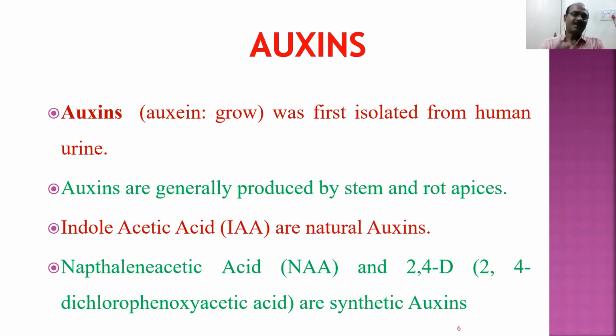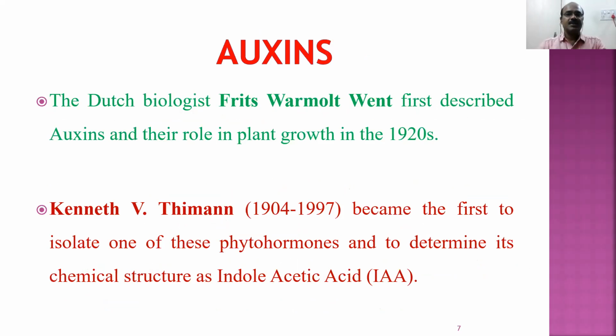So auxins are once again two types: natural auxins and synthetic auxins. The auxins that are available within the plant, within the natural environment, are called natural auxins. The auxins that are synthetically produced in the industry for commercial purposes are called synthetic auxins. We have examples for both.